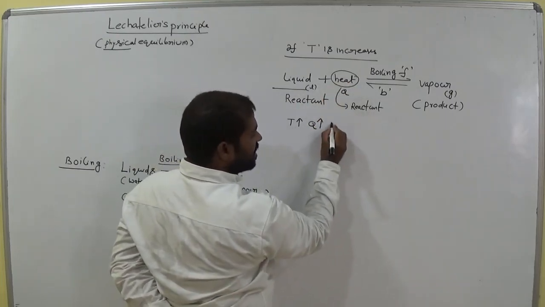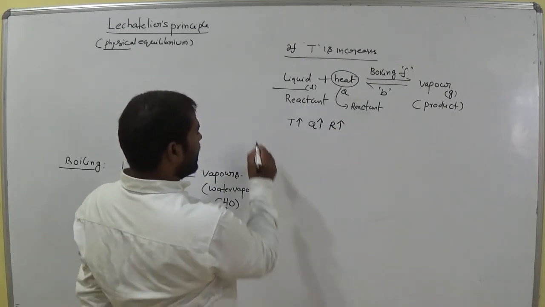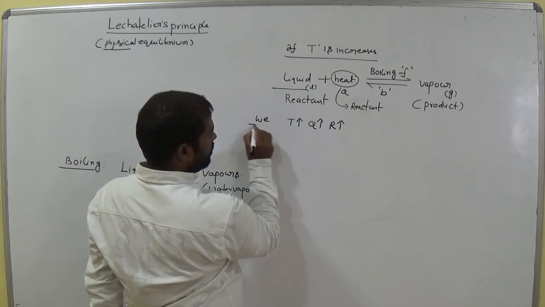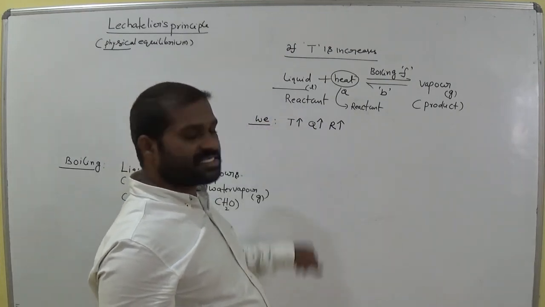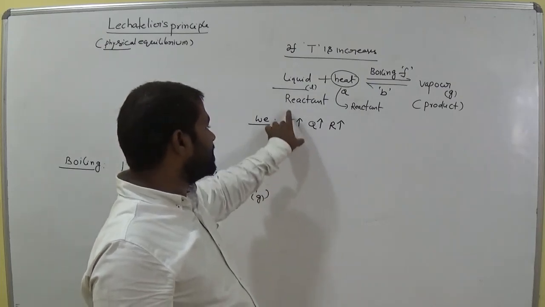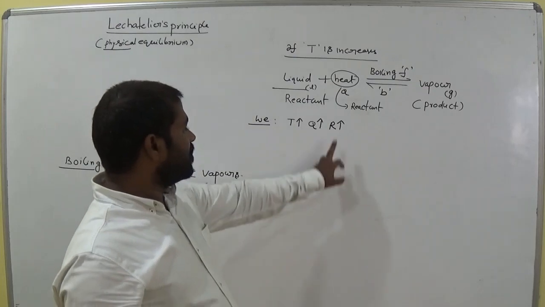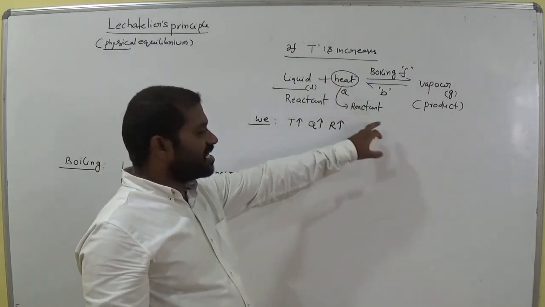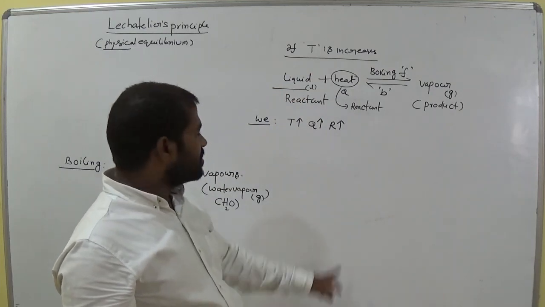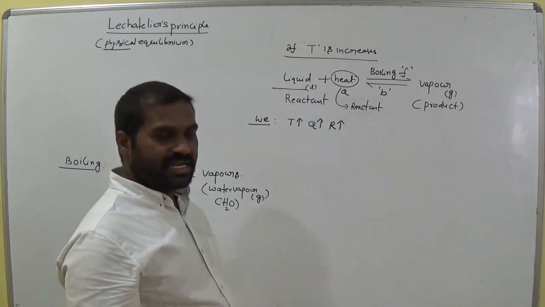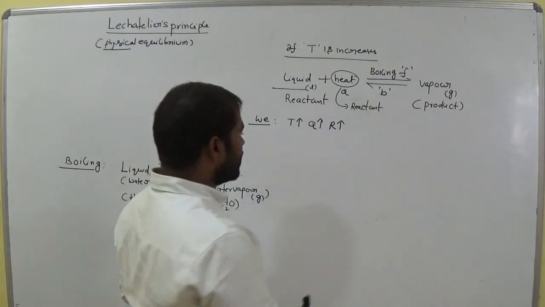So Q also increases, which means Q is considered a reactant, or not? That means the reactant's concentration is high, or not? Here in this equilibrium we increase the temperature, and when temperature increases, the amount of heat energy Q also increases. Here heat energy is considered just a reactant. Why? Because we add it at the reactant side. So we increase the reactant's concentration. Then what about the system?